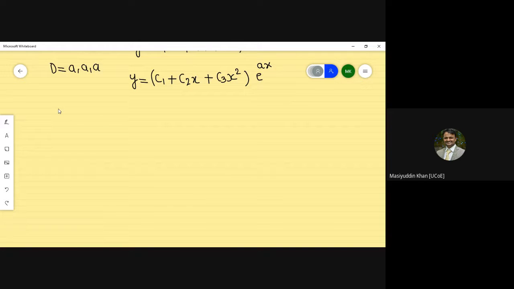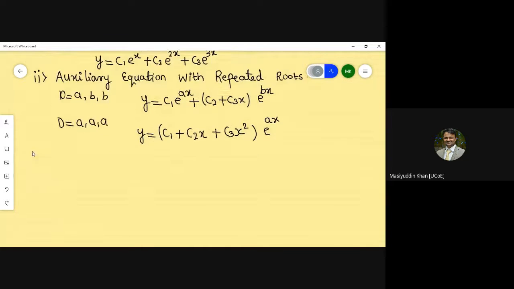Now coming to the next part, that is the third one. Auxiliary equation.